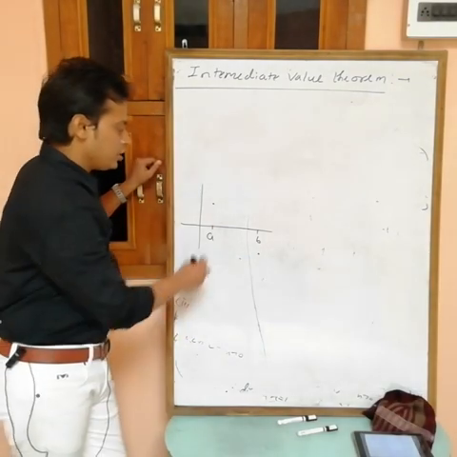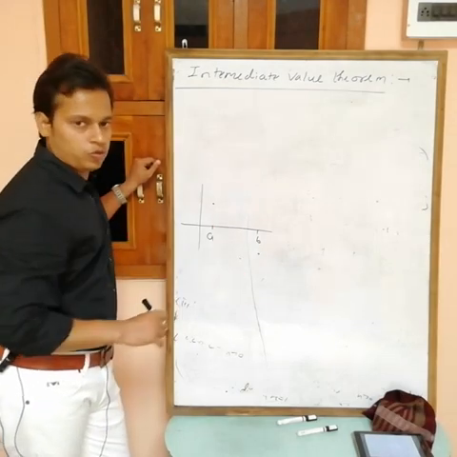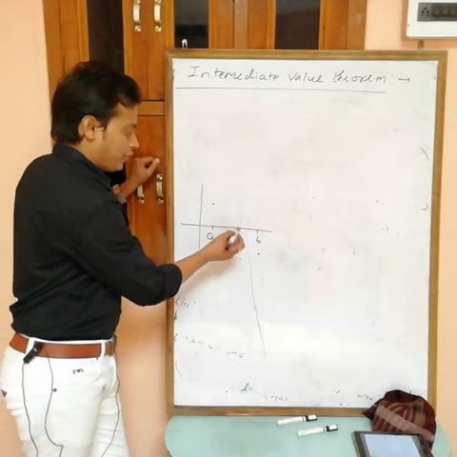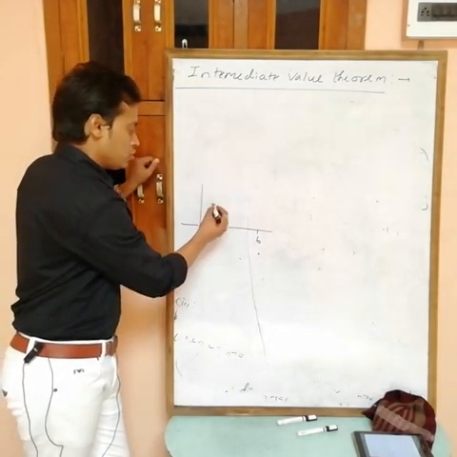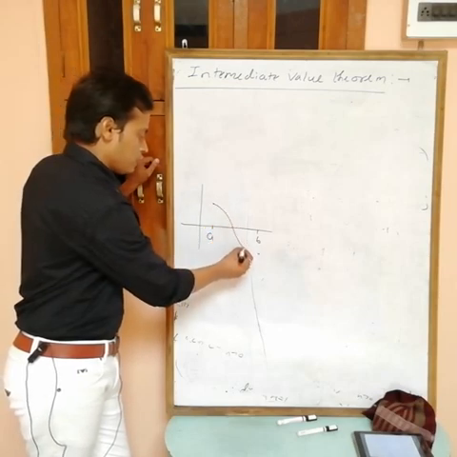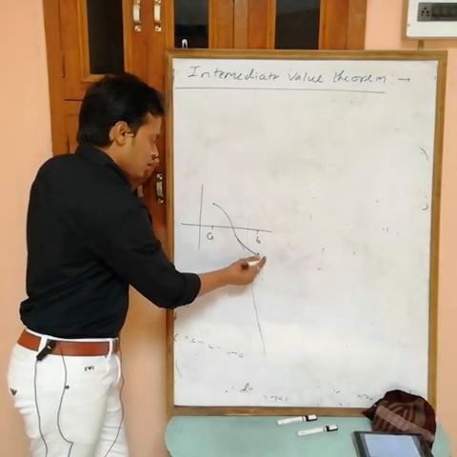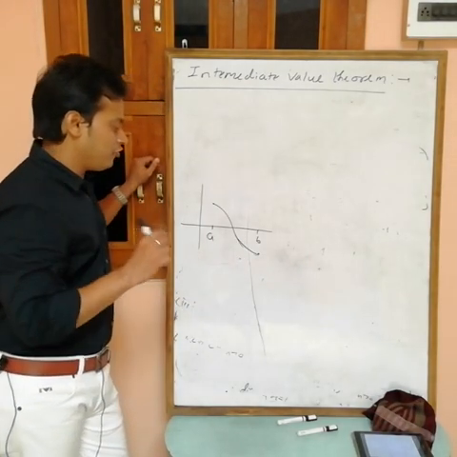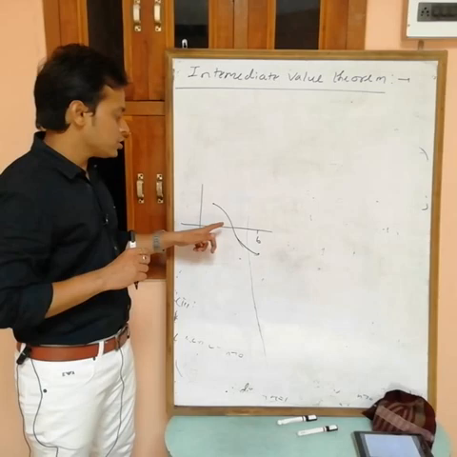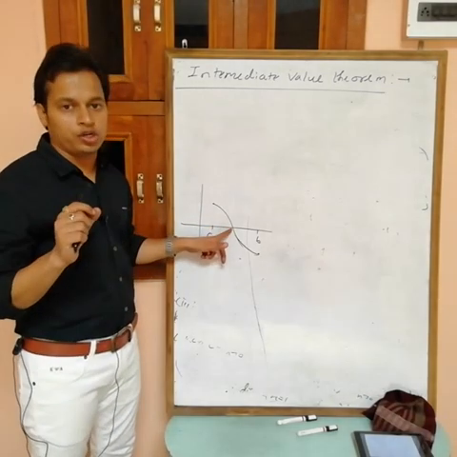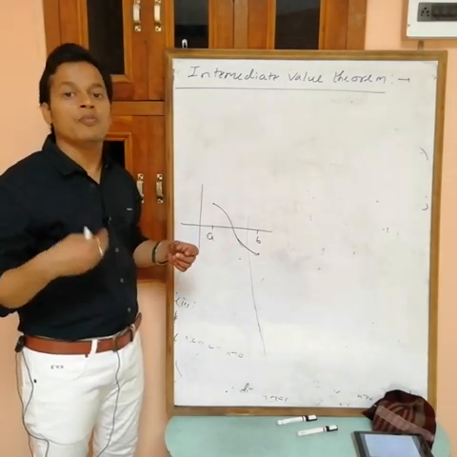If the function is continuous and you draw the graph from a to b, then you can't break the graph, because it is continuous. So suppose I am joining like this. One thing is clear: definitely I have to cross the x axis at least one time. I can also cross more than one time.